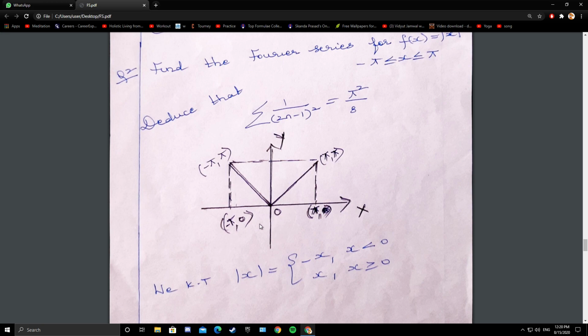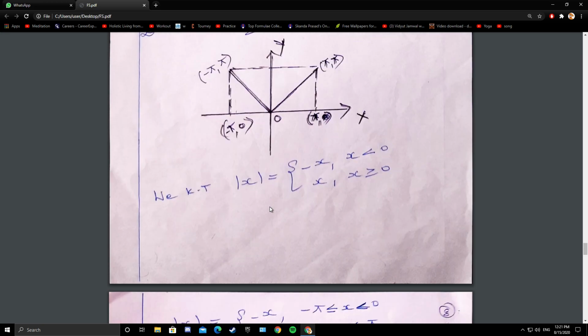I repeat, write the definition of modulus function: mod x is minus x when x is less than 0, plus x when x is greater than or equal to 0. So sketch the graph from minus pi to pi. For x less than 0 it is here. For x greater than 0 the straight line is here. So it is symmetric about the y-axis. So it is an even function. It splits at 0, so it is a discontinuous function at x equals 0. So it has only one point of discontinuity, that is x equals 0.